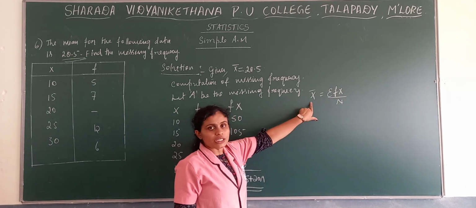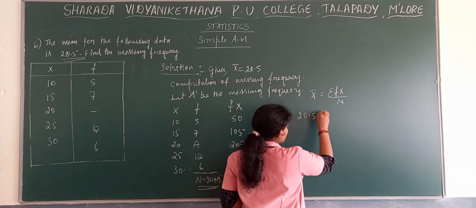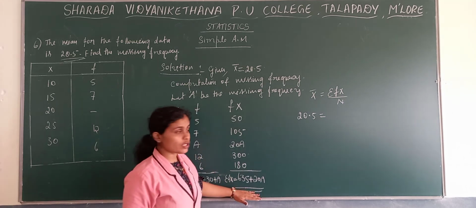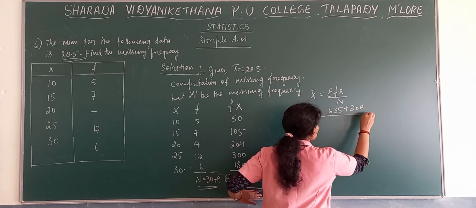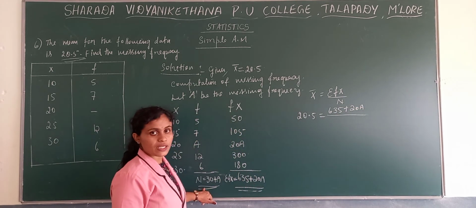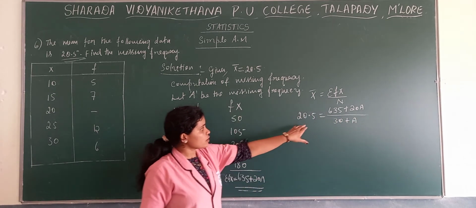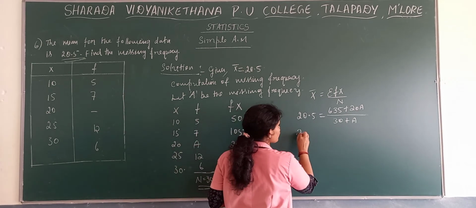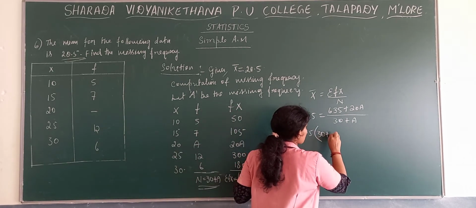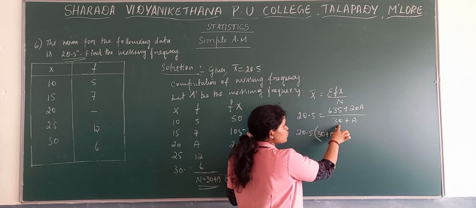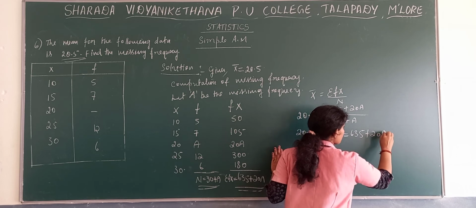As we know, the mean value is already given in the problem, that is 20.5, which is equal to sigma fx, which we got as 635 plus 20A, divided by N, which is 30 plus A. Now 20.5 into 30 plus A is equal to 635 plus 20A.